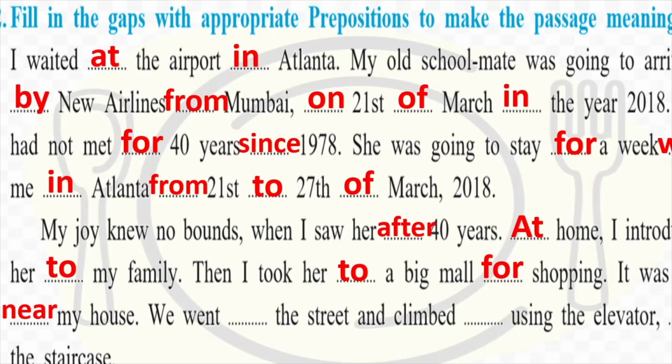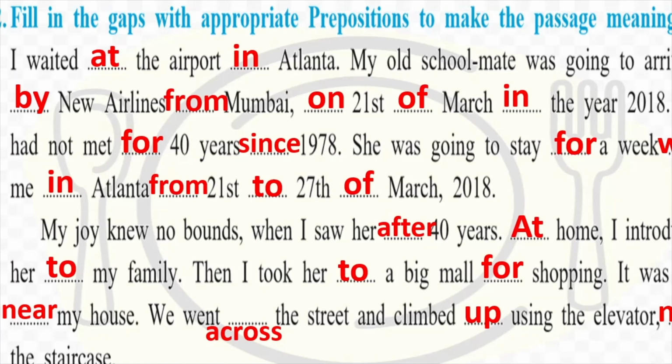We went across the street and climbed up using the elevator near the staircase. So see, we have added so many prepositions in order to make this passage meaningful. So most of these prepositions, children, if you look at them, they're just 2-letter and 3-letter words. But they lend so much meaning to a paragraph. Imagine a situation when these prepositions are not used, the paragraph will become grammatically wrong and meaningless.